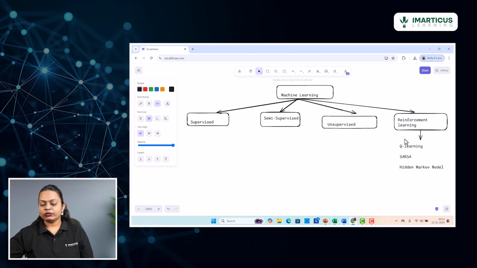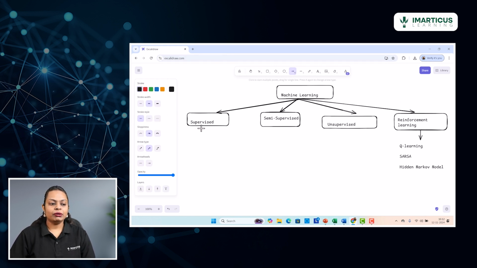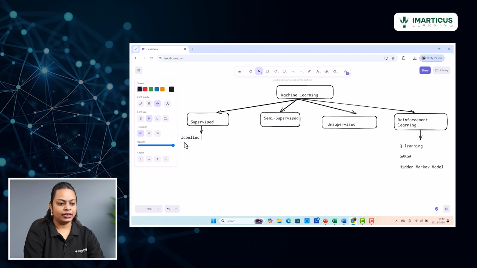If I first talk about the supervised category, this is where you will be working upon labeled data. We already discussed the importance of labeled and unlabeled data, correct? Labeled data is data where you have been given the x as well as the y.